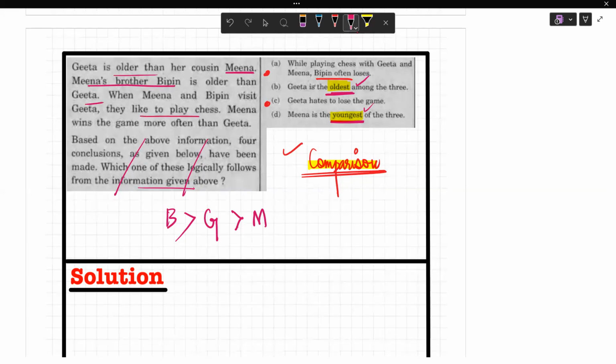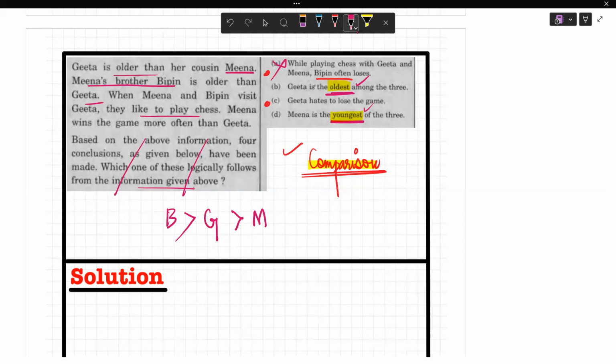Okay, they just like to play chess. Meena wins the game more often than Gita. Okay, Meena wins more often than Gita. No issues in that. Now come to the statement: while playing chess with Gita and Meena, Bipin often loses. Where is this mentioned? It is not, so this is wrong.